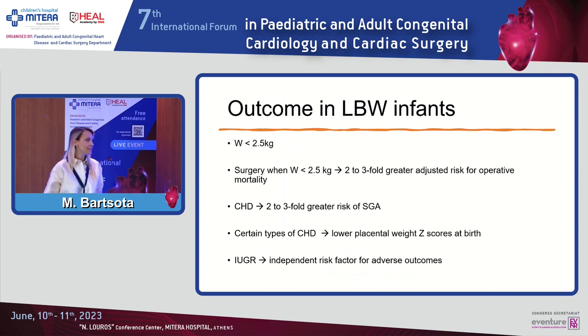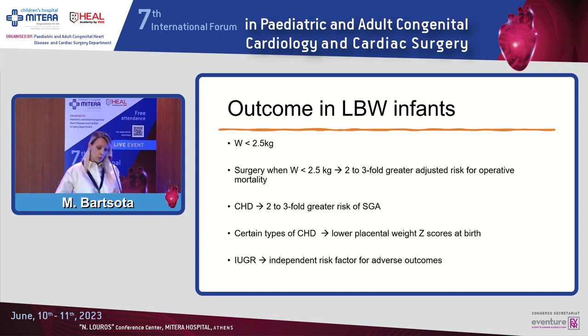Not only gestational age is important, but also birth weight, because we can have a child that is actually term, but was born with a low birth weight or was small for gestational age. And studies have shown that when surgery was performed at a weight less than 2.5 kilos compared to patients with a weight between 2.5 and 4, this had a 2 to 3-fold greater adjusted risk for operative mortality.